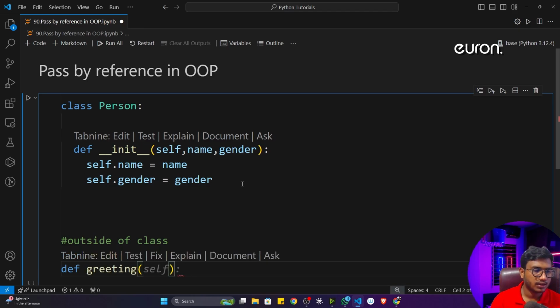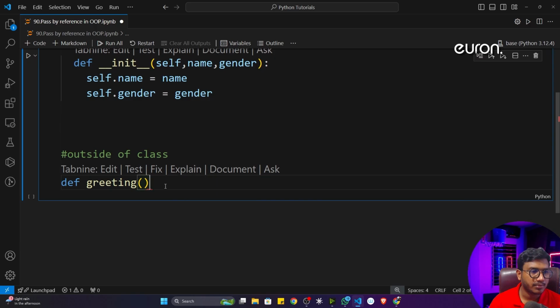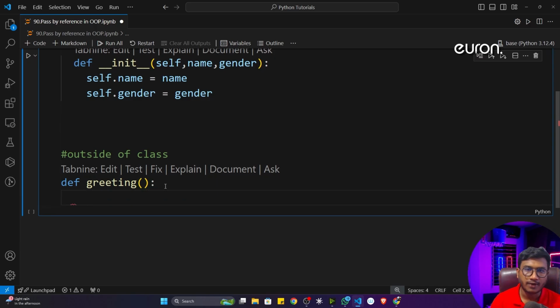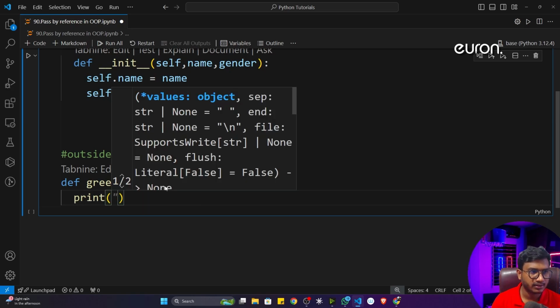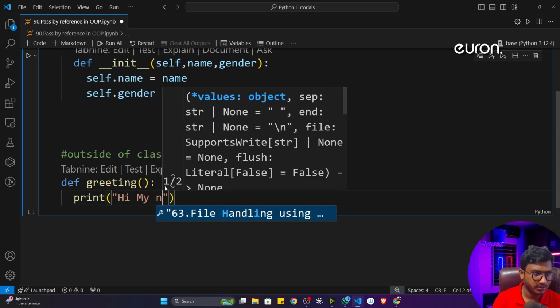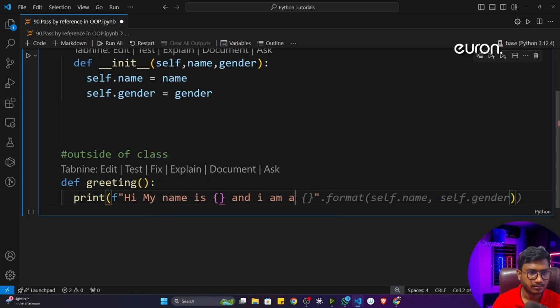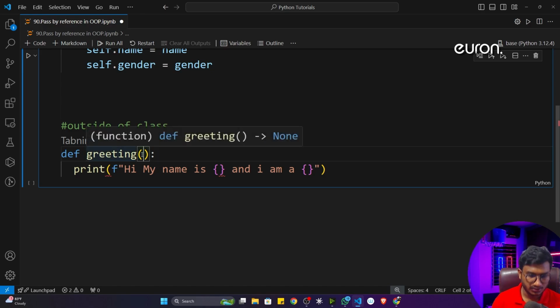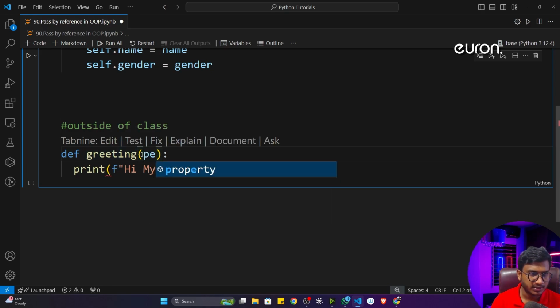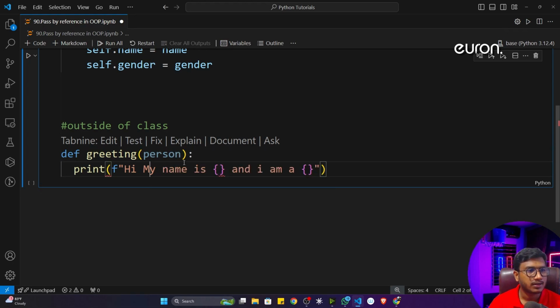Okay, greeting. And here I don't need to pass the self because it's outside of the class. Okay, it's a function, not a method. Now this particular function will return, hi, my name is, I am dash. Okay. Now what will happen? This particular function will take one input, which is nothing but a class object. So let me give the object name. Let's say the object name is person. Fine. So this is the parameter this function will take.